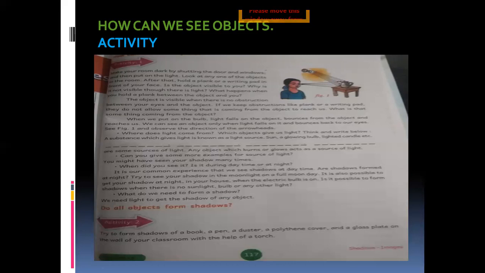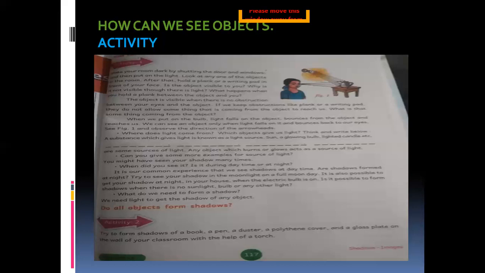Sun, a glowing bulb, a lighted candle are the sources of light, which give us light. Do all the objects give us light, children? No, only very few objects give us light. So they are called sources of light.